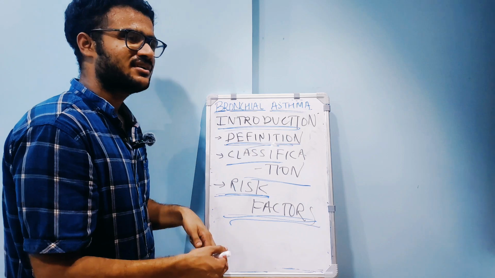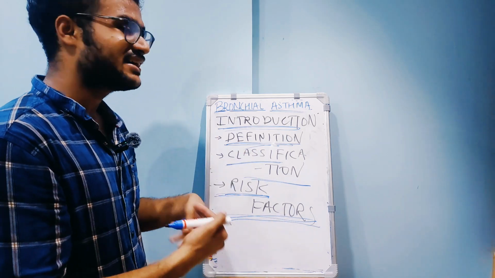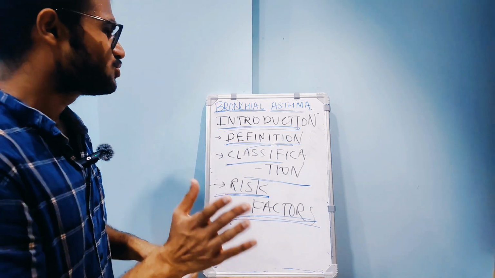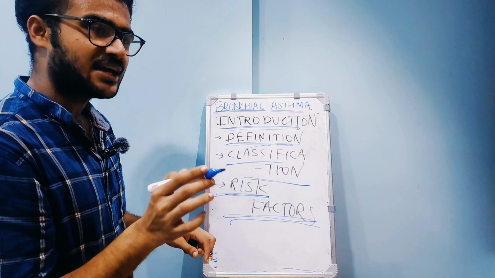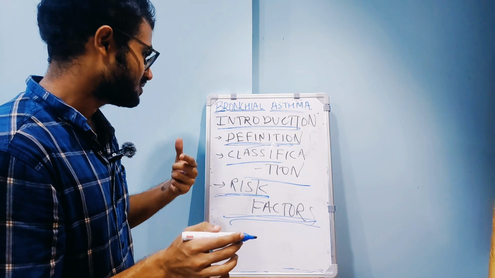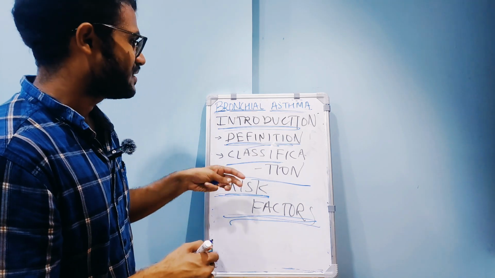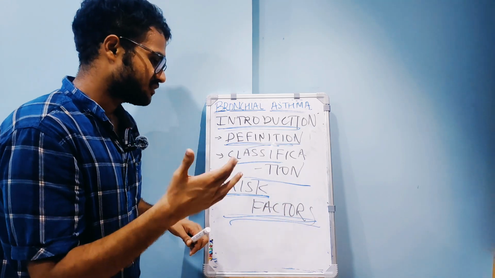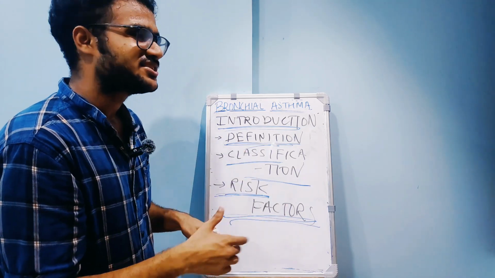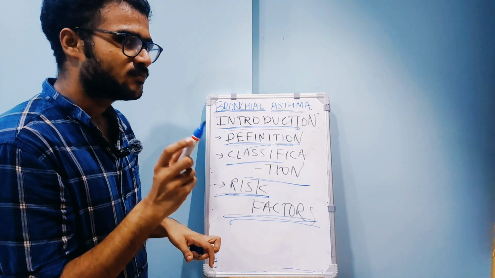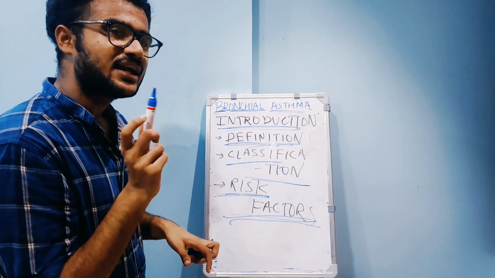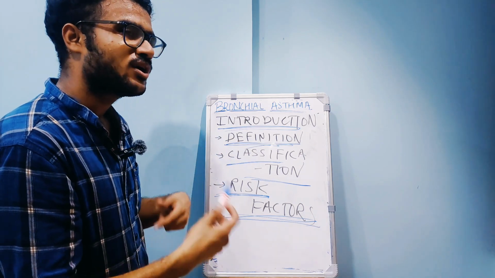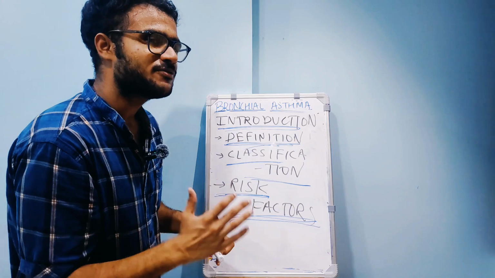The next risk factor, atopy. Basically it is the same thing. In atopic individuals there is increased serum IgE levels. You should remember this. Airway hyperresponsiveness, next risk factor. Basically I have explained you airway hyperresponsiveness. Then next is the gender and age. It usually occurs more commonly in boys than girls, and age, it usually occurs before 25 years of age.